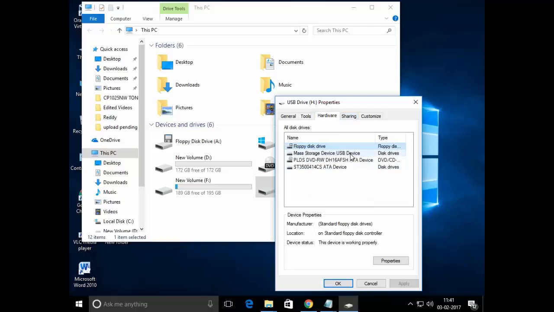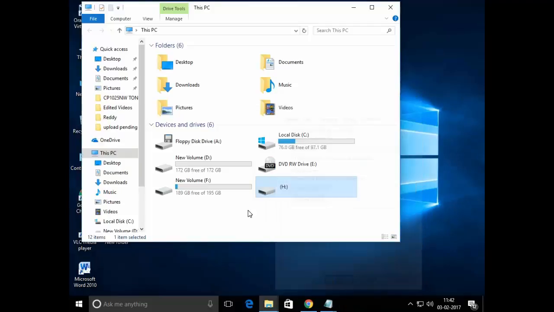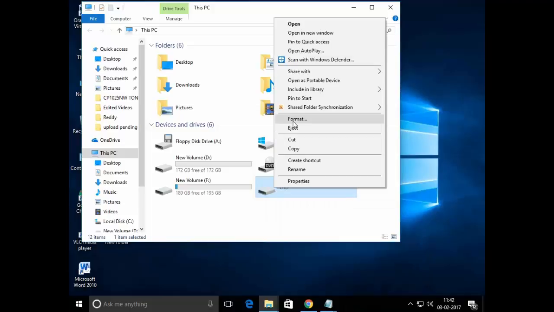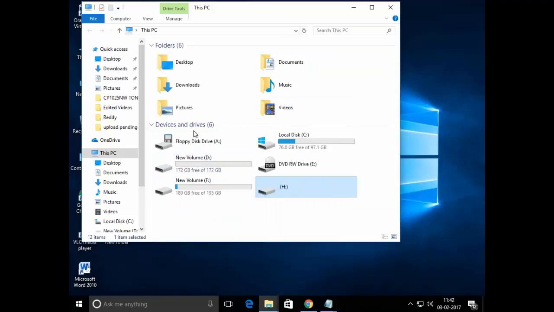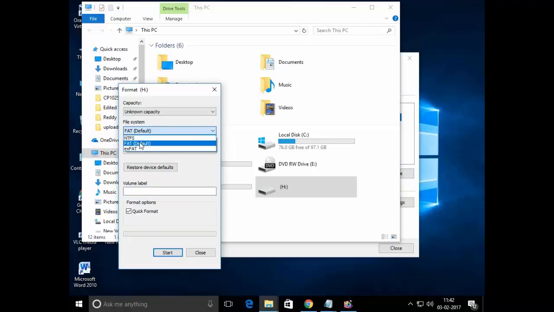So I have connected it to my laptop. Now I will show you how to repair this memory card. If I format this memory card, I am not able to format it.